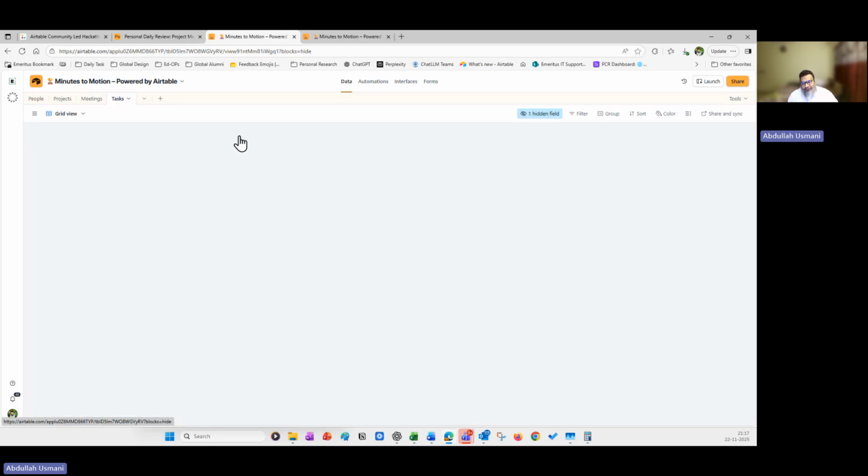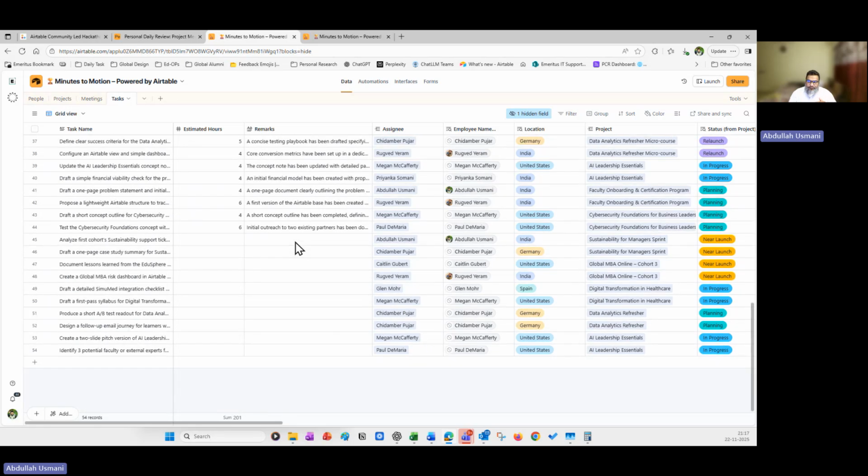Now, if you go to the task section, as you can see, these are the tasks that are newly created, which are assigned to all the stakeholders, who are at different locations. Now, based on whatever the work requirements are, we can embed the estimated hours within the transcript, and that can be pulled here, or we can do it manually. So once the remark section is updated, that represents the status update for that particular project.